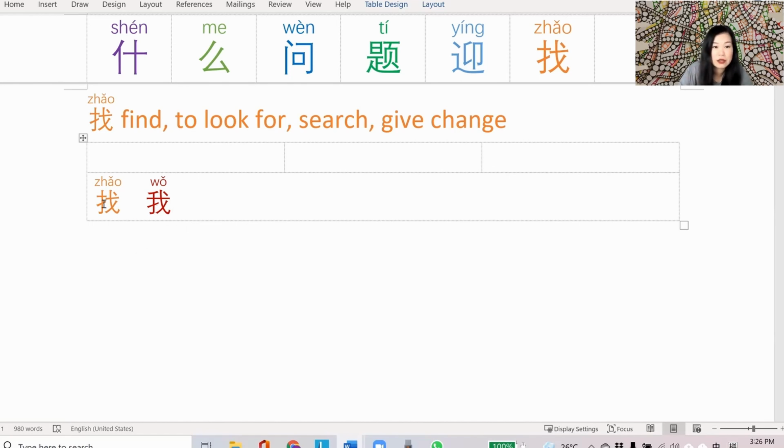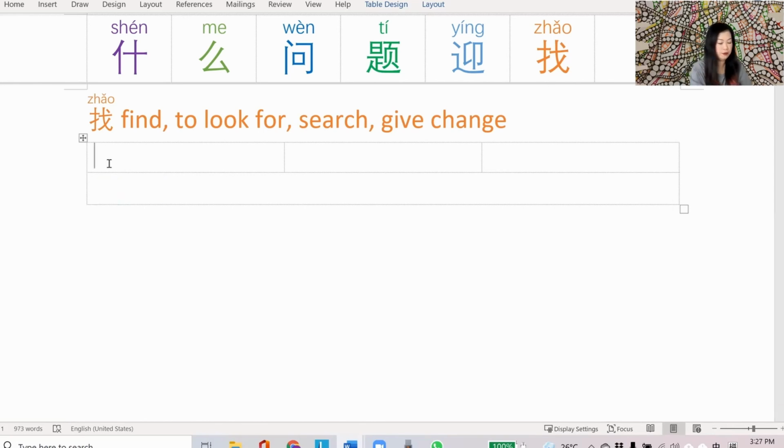What I can see here is 我 has this line that combines the left and the right component together, whereas zhǎo is actually two separate components. So just remember, zhǎo comes in two parts and you've got to look for the two separate parts. Zhǎo means to look. So that's sort of how I try to remember zhǎo.